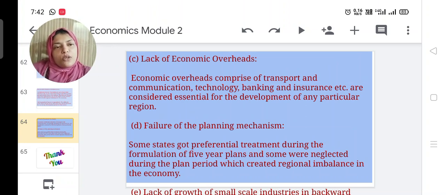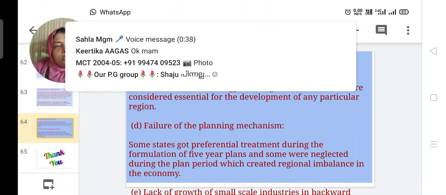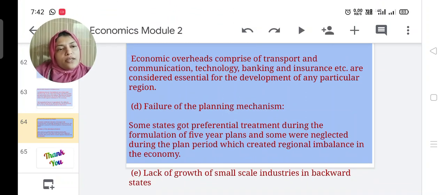The next is failure of the planning mechanism. Some states got preferential treatment during the formulation of the five-year plans. From the start of the five-year plans, some states got much benefit and some were neglected during the plan period, which created regional imbalance in the economy. Then there is the lack of small scale industries in backward states. Mainly in developed states all industries are working, but in backward states there are not many small scale industries.